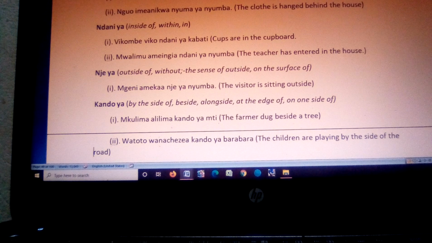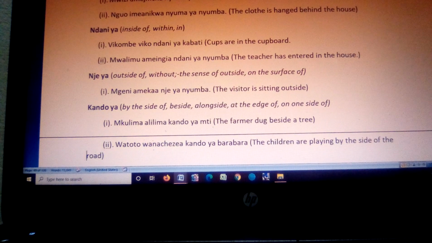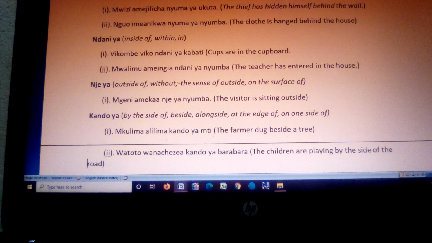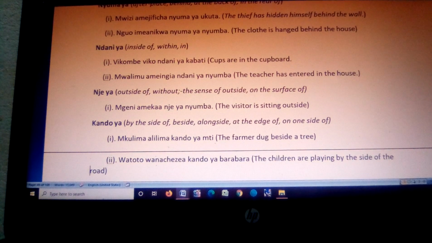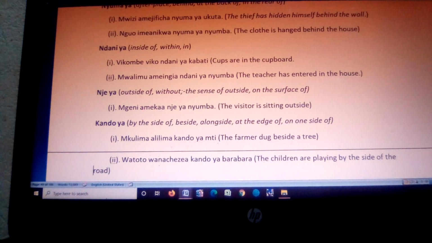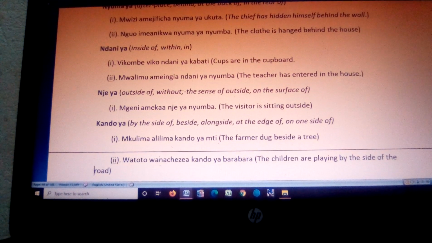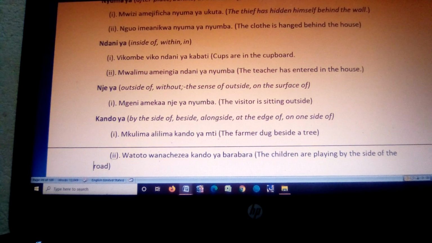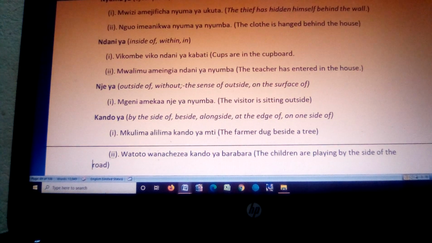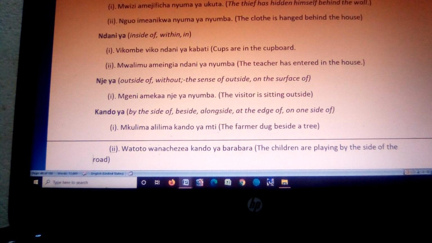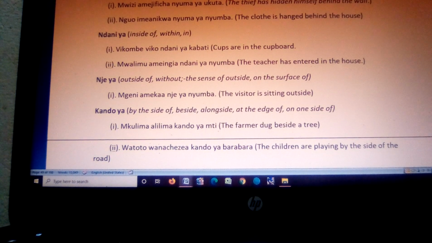We also have another preposition of position. Ndani ya. Ndani ya is just inside of. It can also mean within. It also means in. For instance, we have a sentence like vikombe viko ndani ya kabati. Cups are in the cupboard. Then we have another sentence like mwalimu ameingia ndani ya nyumba. The teacher has entered in the house.